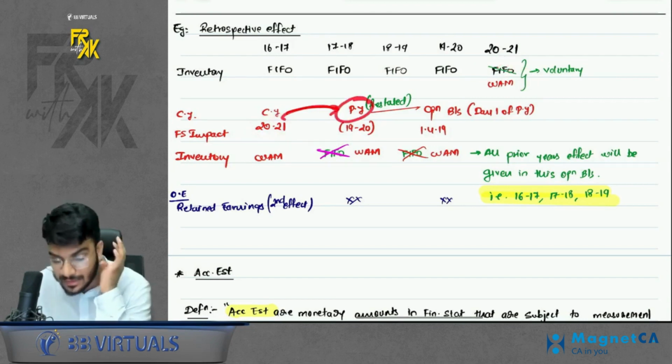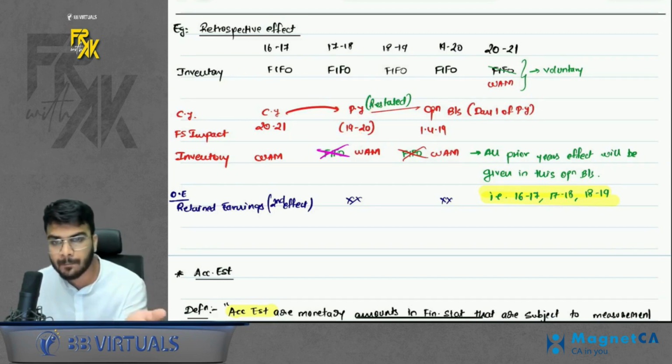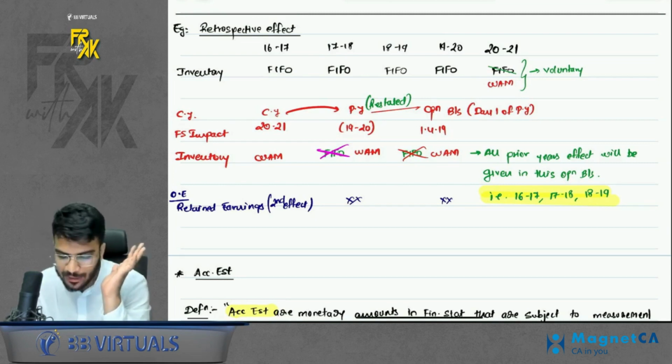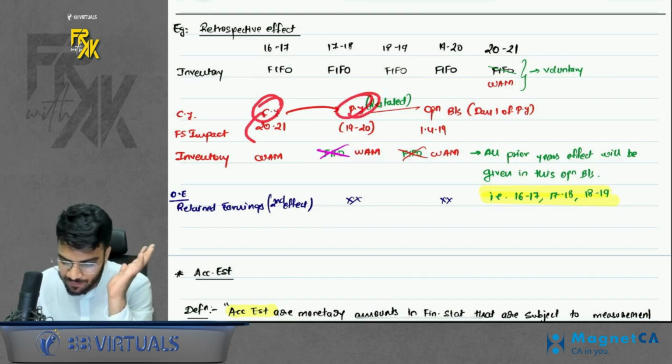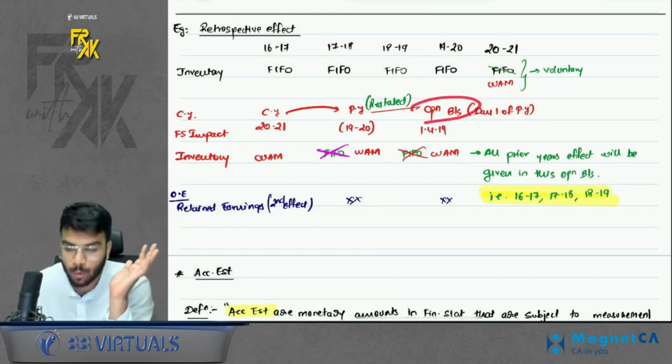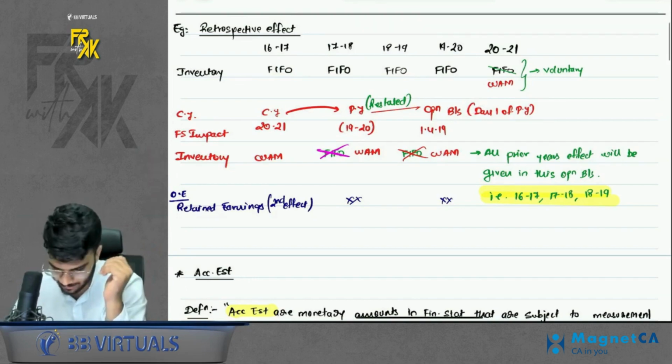Then you will apply the change in current year comparatives, right? In the previous year column, when you're showing the comparatives, instead of FIFO, value the inventory at weighted average. And whatever effect is there before the previous year, because retrospectively means you have to apply as if you are following this new policy from day one. So current year effect we gave in current year, previous year effect we gave in previous year. What about the effect of before previous years? That will be given in the opening balance sheet. Do remember that part. Okay?